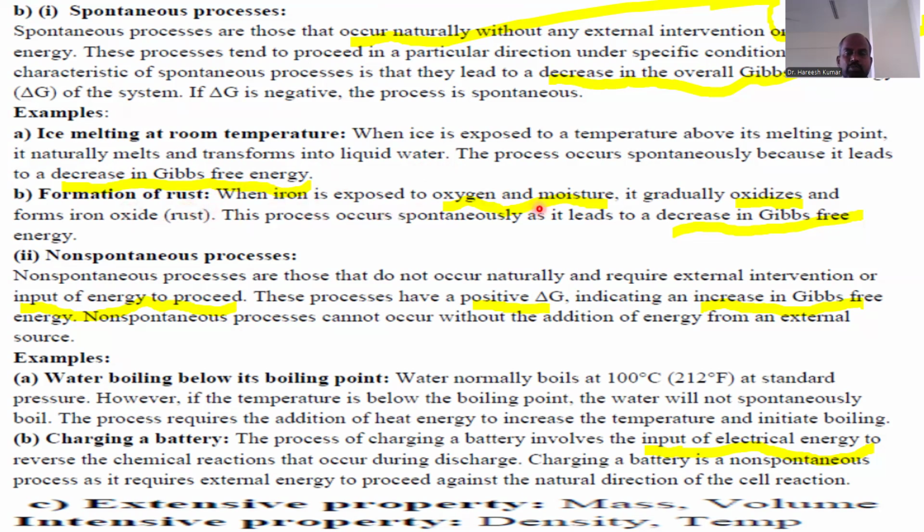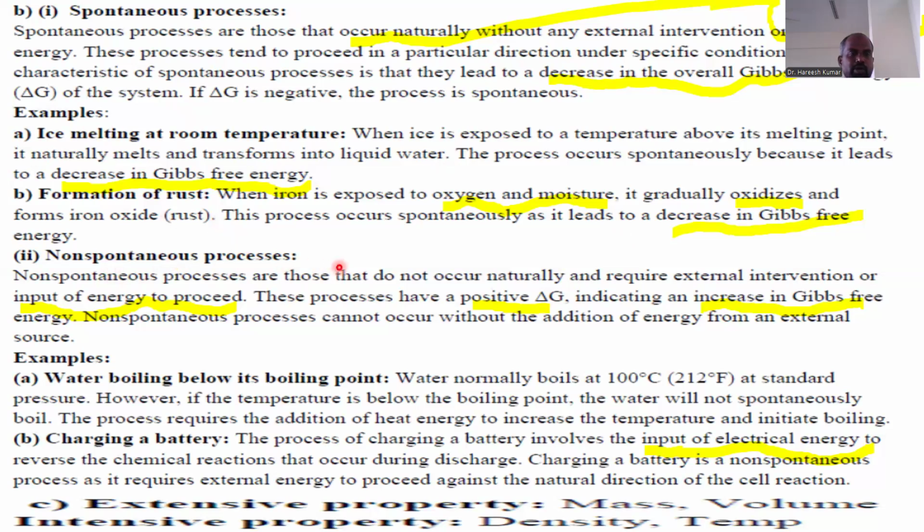When iron is exposed to oxygen and moisture, it gradually oxidizes and forms iron oxide. It's called rust. The brown colored powder present on steel is called rust. This process occurs spontaneously as it leads to a decrease in Gibbs free energy.